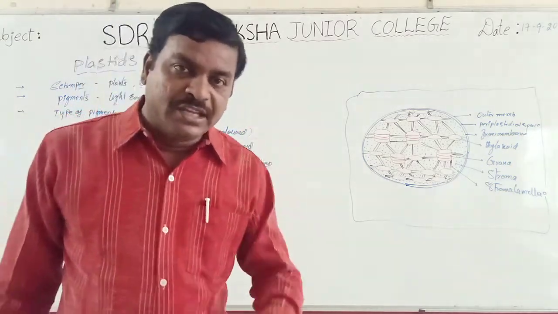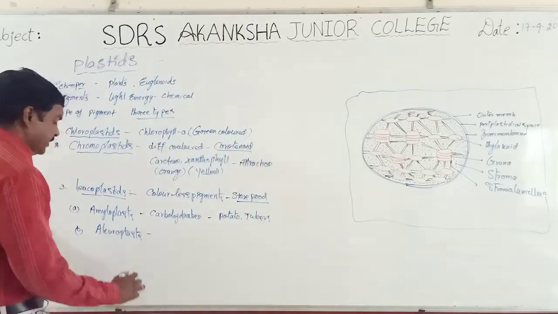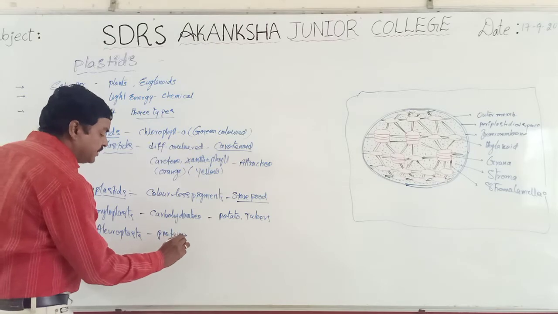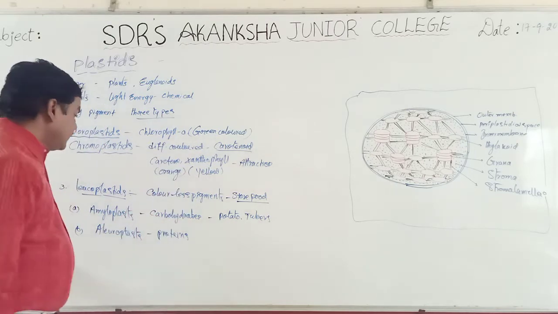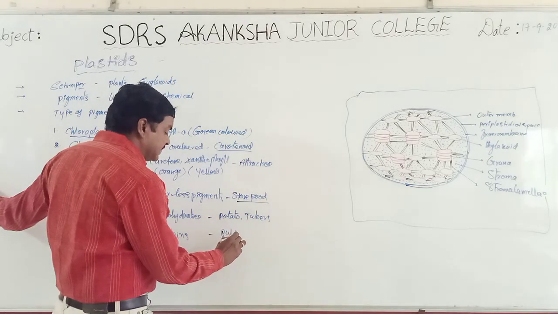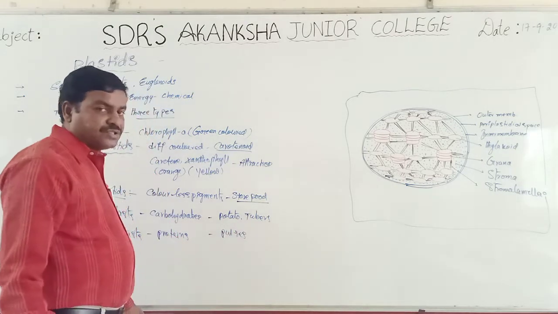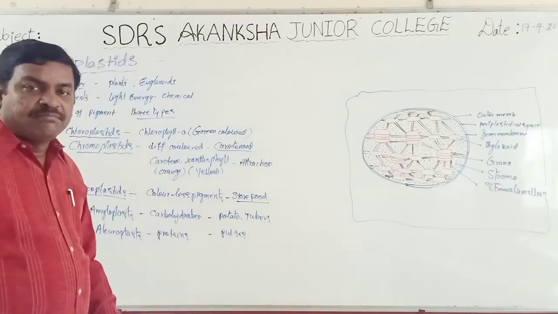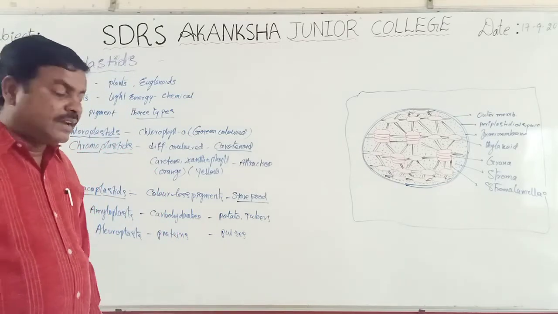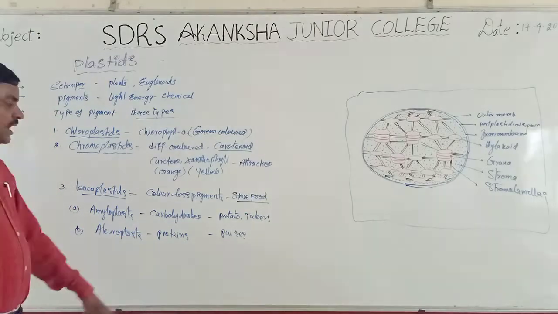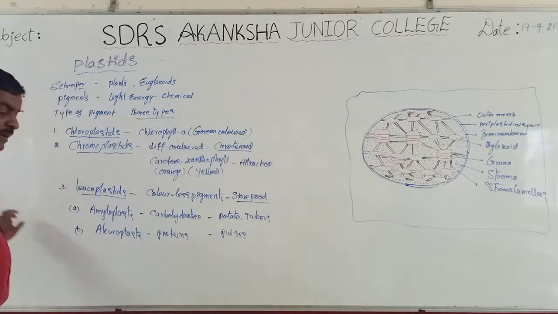Aleuroplasts store proteins. These aleuroplasts are present in pulses like grams, red gram, green gram, black gram, and Bengal gram. They store some amount of proteins and are generally present in pulses.